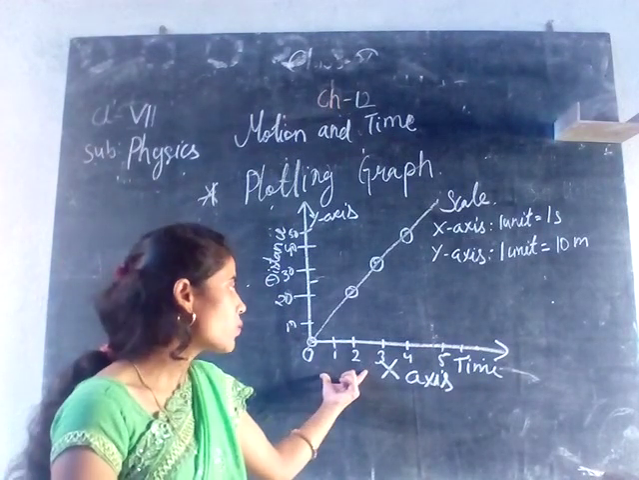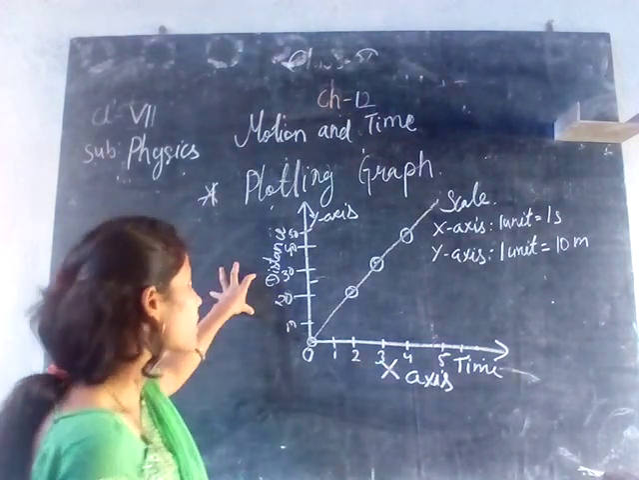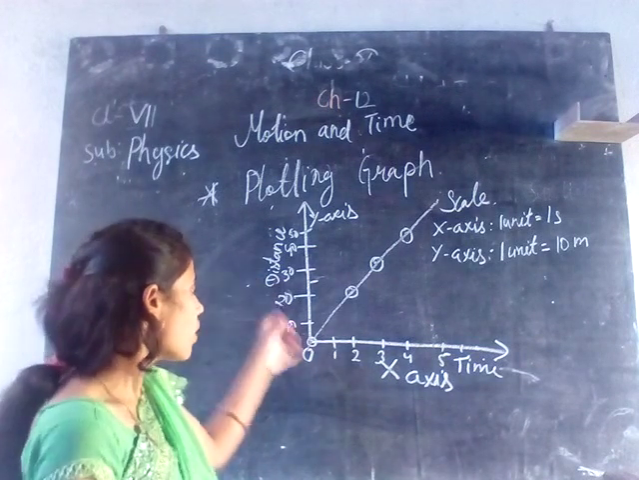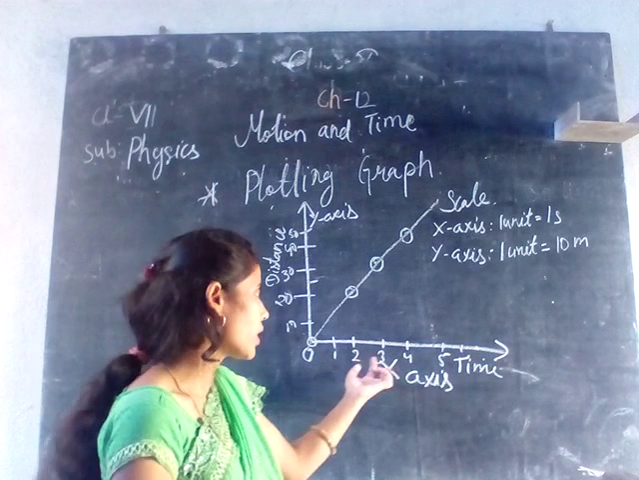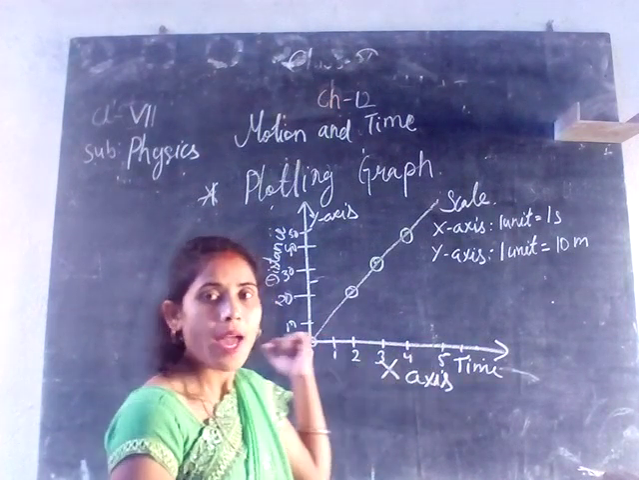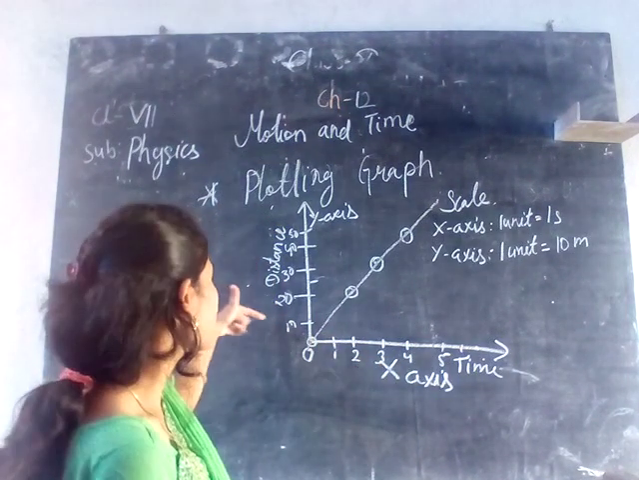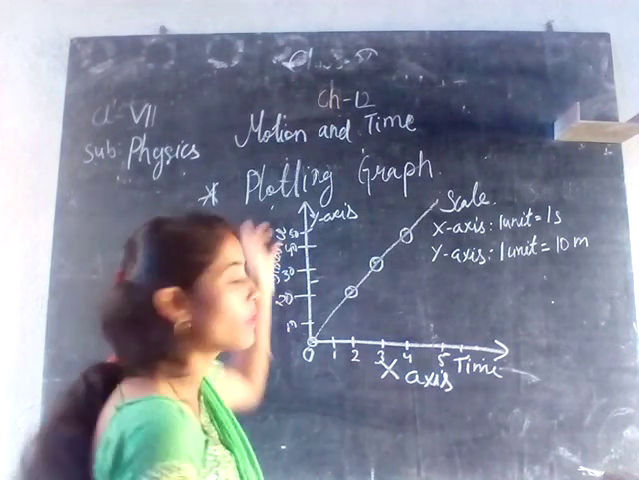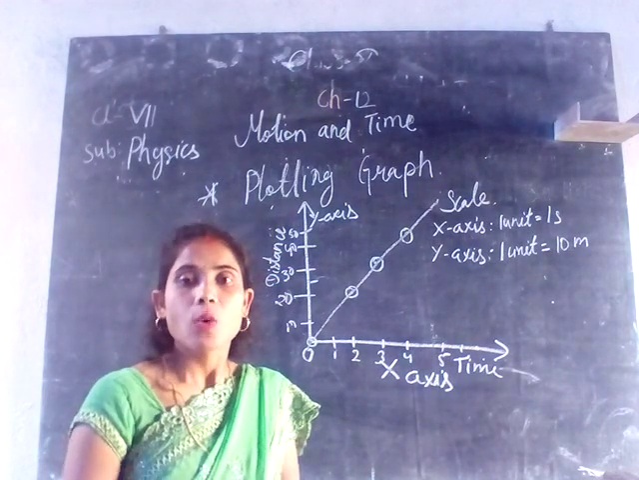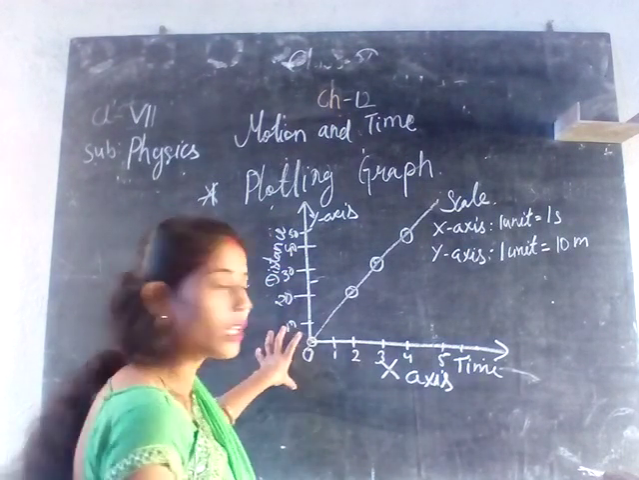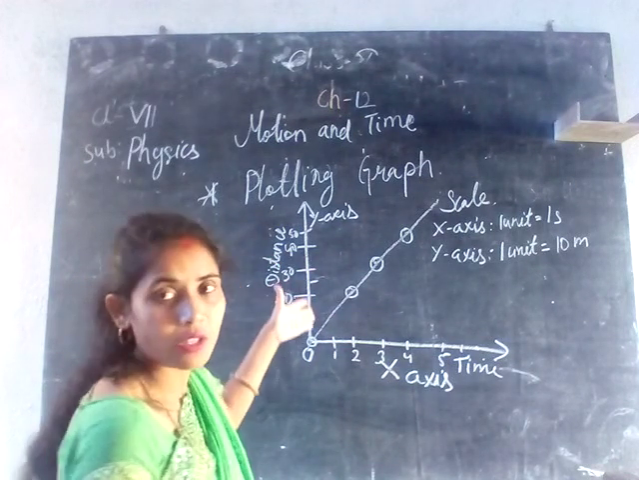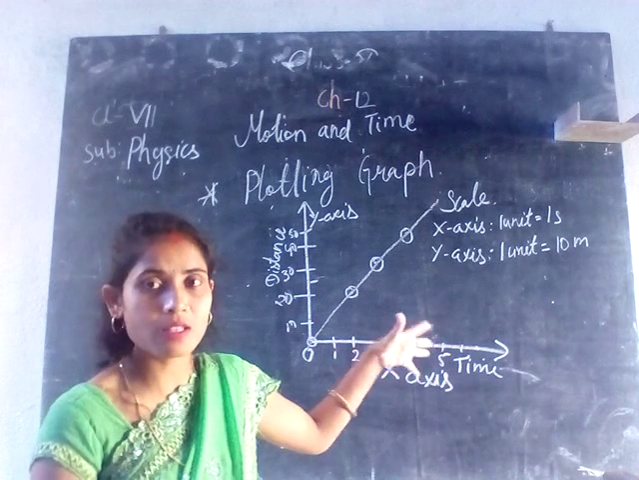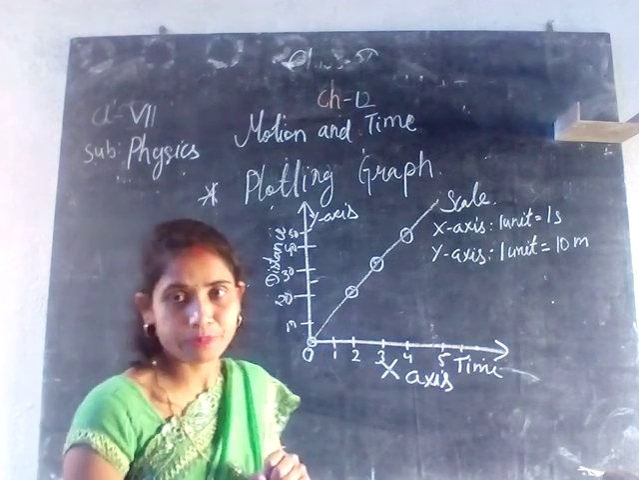Along the x-axis we have taken time and along the y-axis we have taken distance. So along the x-axis the time is 1 second, 2 seconds, 3 seconds, 4 seconds and so on. And along the y-axis the distance is 10, 20, 30, 40, 50 meters and so on. When these measurements are given in tabular form, you draw the lines along the y-axis and the x-axis and plot the points on the graph.